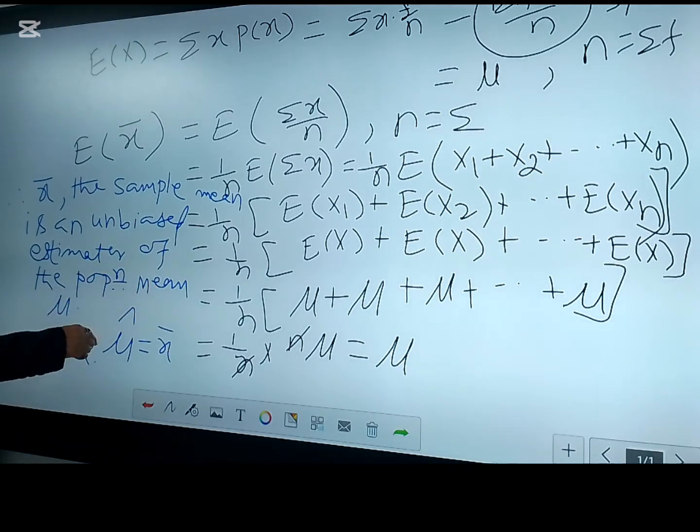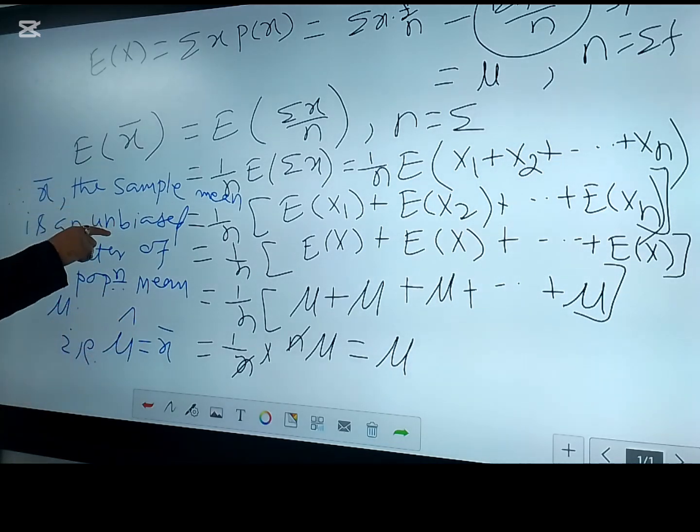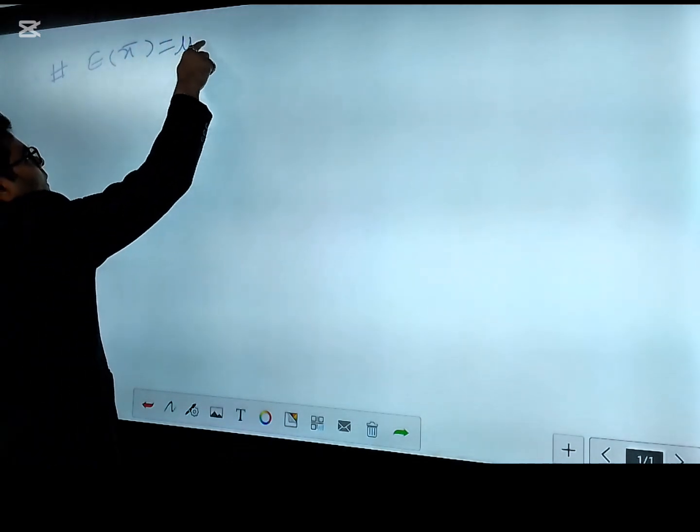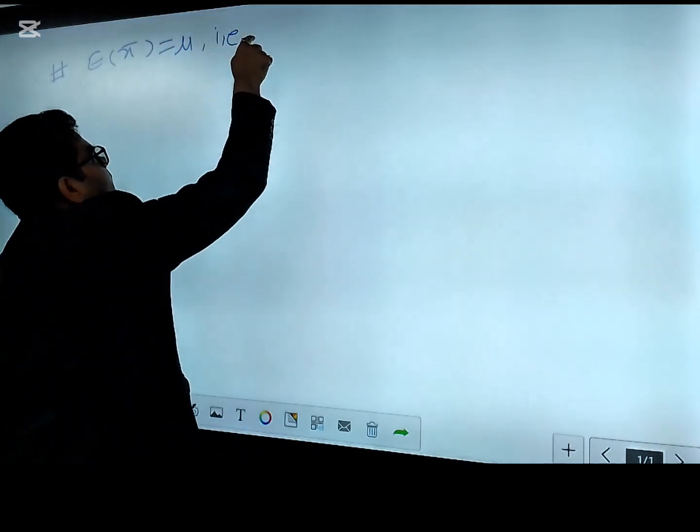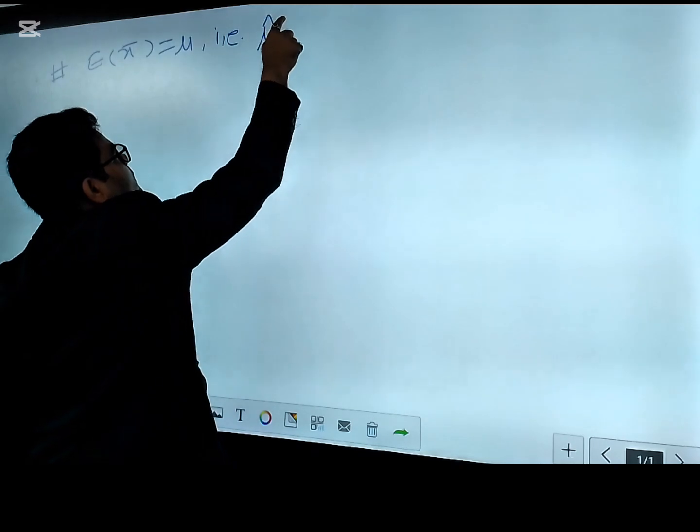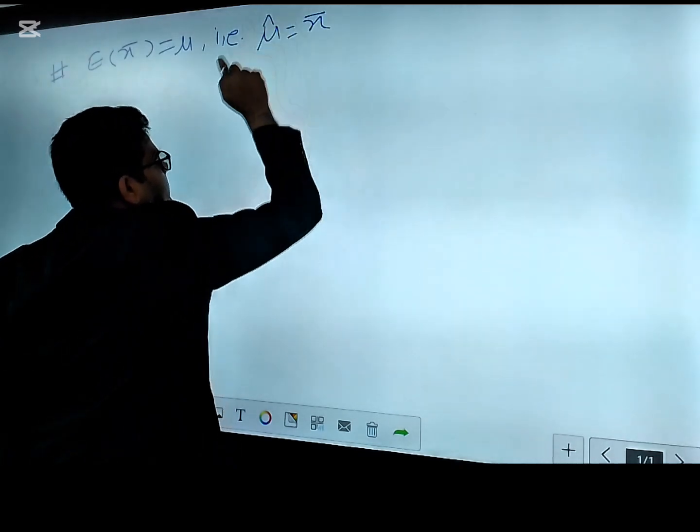And if you write mu cap, it represents that this mu value is an estimated value. In this case, obviously, this is from the sample of that population. So what we saw here is that expectation of x bar equals mu, that is, you can also write mu cap equals x bar.